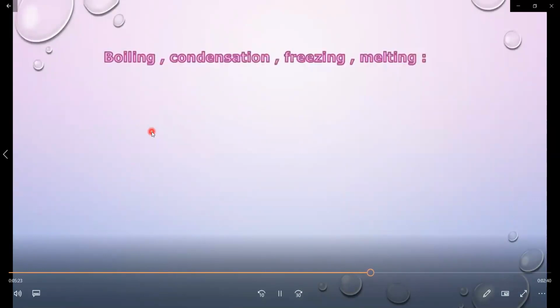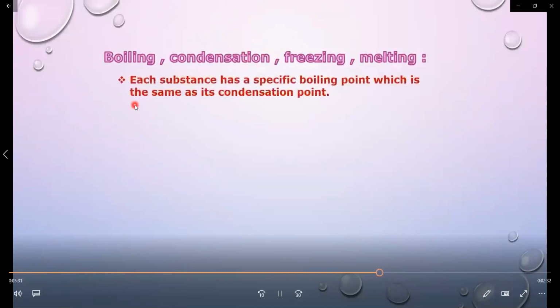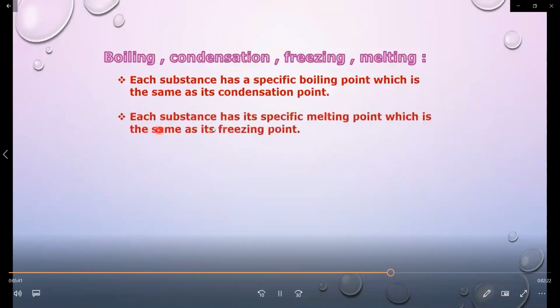Next part of the lesson, boiling, condensation, freezing and melting. First point, each substance has a specific boiling point which is the same as its condensation point. Second point, each substance has a specific melting point which is the same as its freezing point.